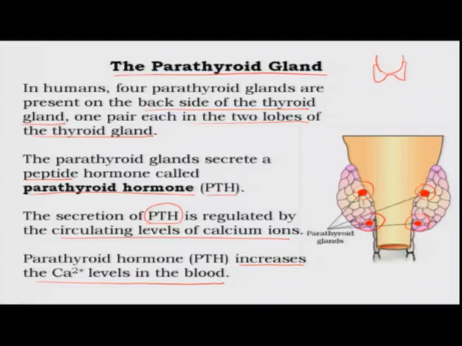So, when there is a decrease in the calcium levels in the blood, this indicates that you need more calcium, so the system is activated to release more parathyroid hormone, which acts to increase the levels of calcium and bring them back to normal. This is called homeostasis. Bringing the balance back is happening through the parathyroid hormone.